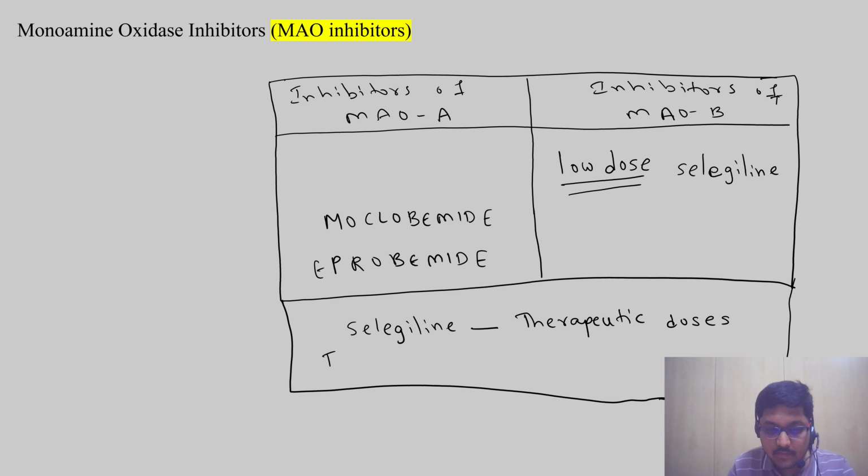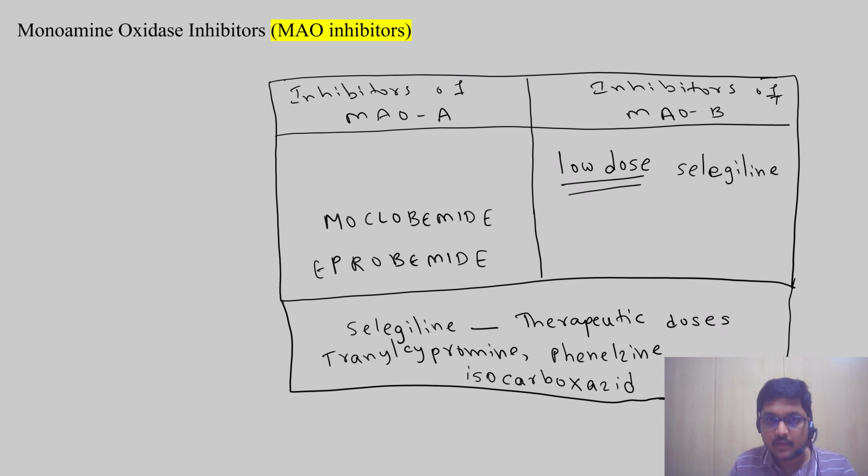What are the other drugs? Tranylcypromine, phenelzine, and isocarboxazid. These four come under non-selective monoamine oxidase inhibitors. Of them, selegiline in therapeutic doses acts as non-selective. Selegiline in low doses acts as a specific MAO-B inhibitor.